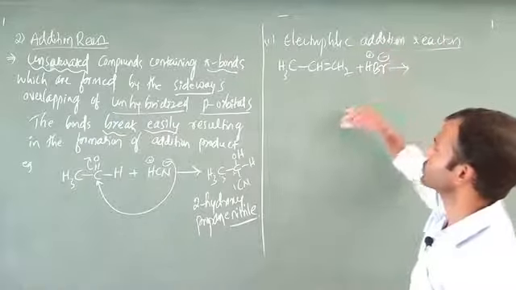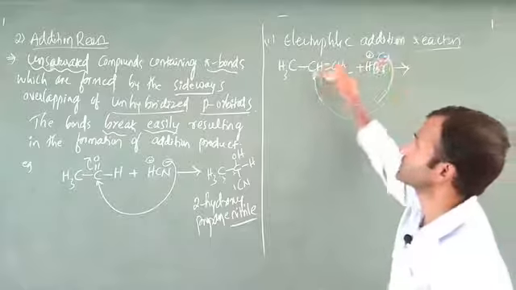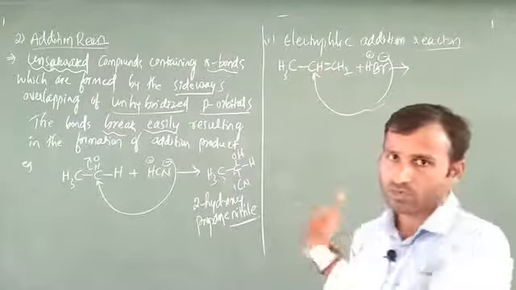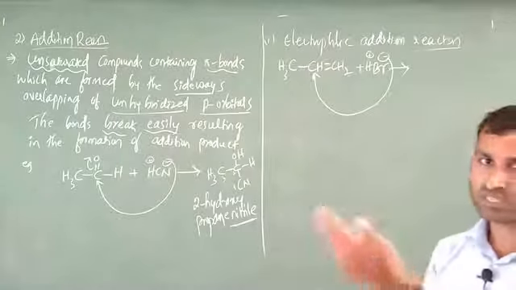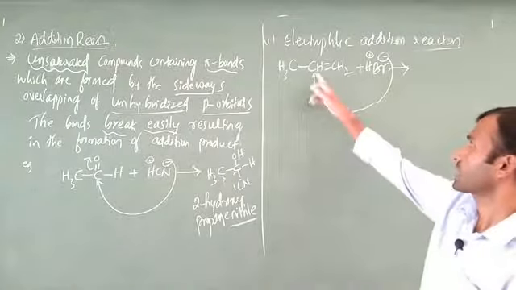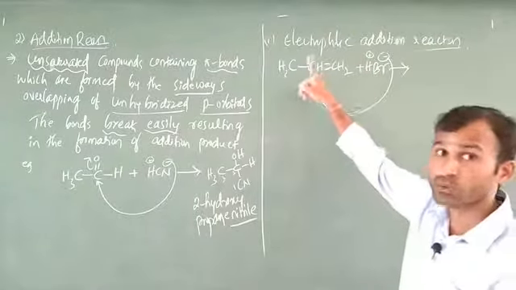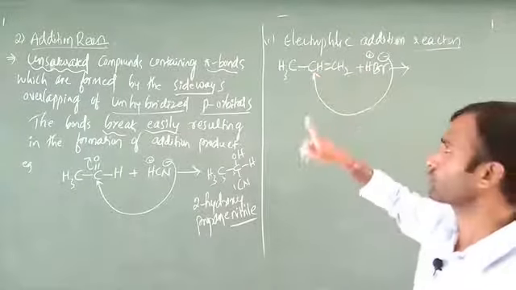This Br minus is going to attack this carbon. You know very well this is the Markovnikov rule; the other one is anti-Markovnikov, completely opposite. The incoming nucleophile attacks the carbon containing the lesser number of hydrogens, which indicates Markovnikov.